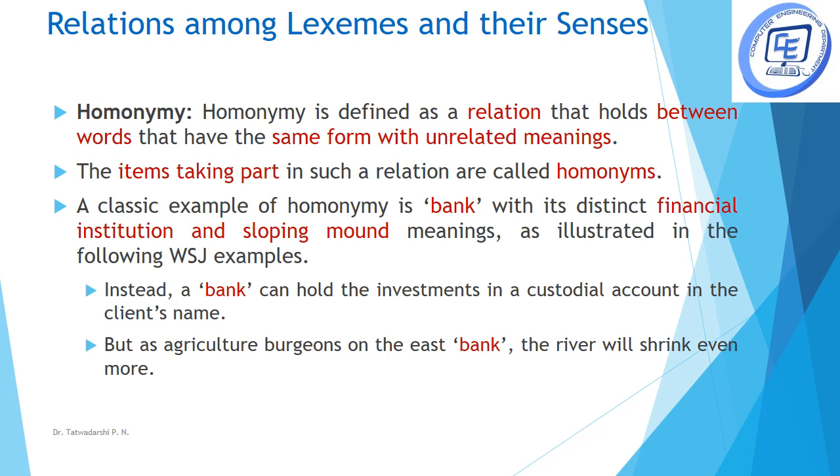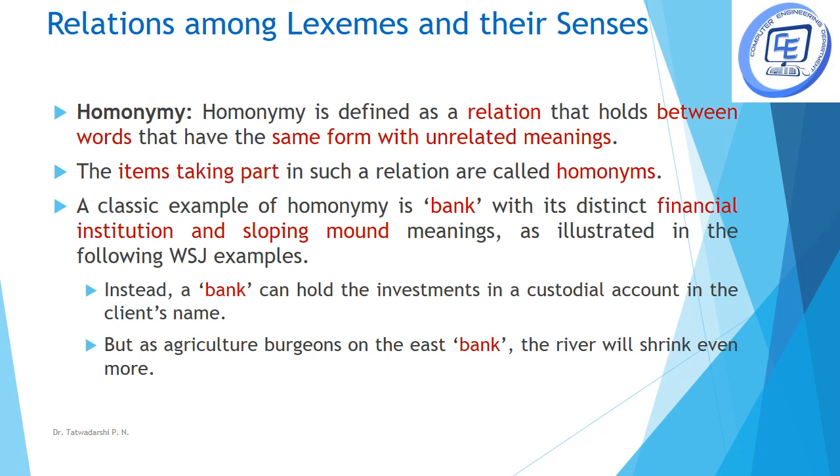For example, the first one is homonymy. It is the relation that holds between words that have the same form but different meanings. That is, the same word has different meanings in different contexts. For example, the word bank.